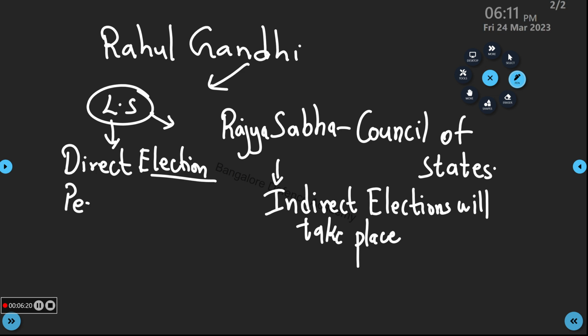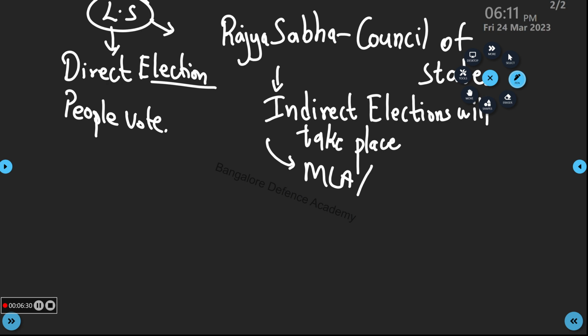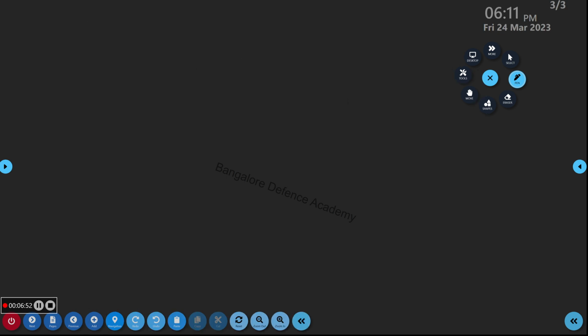But in indirect election, MLAs are going to vote. MLAs of a particular state are going to vote. So tell me, how many years once do we have an election? Every 5 years we have an election. But there are two types of election. Election systems are different.